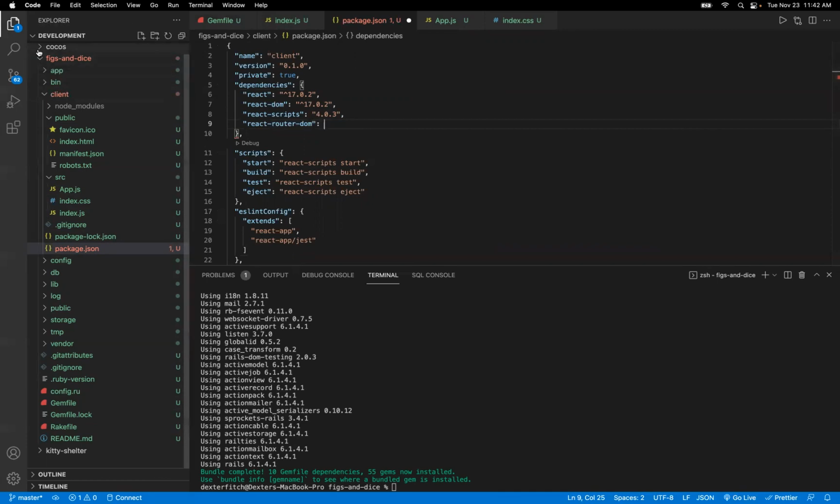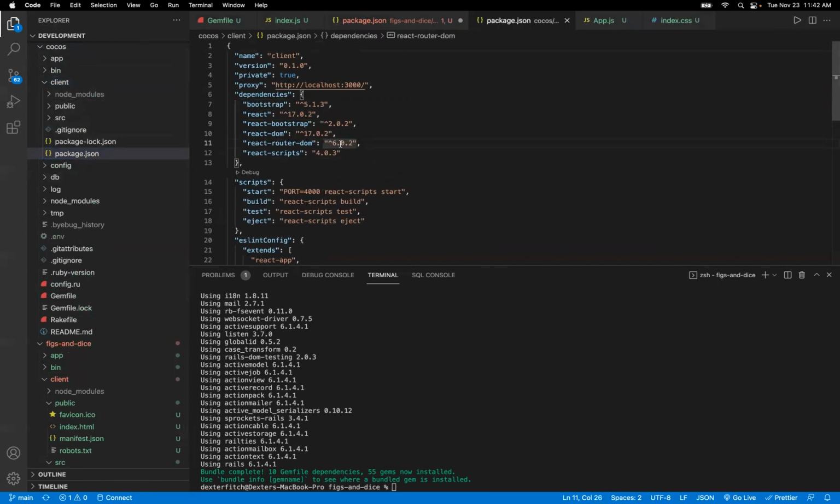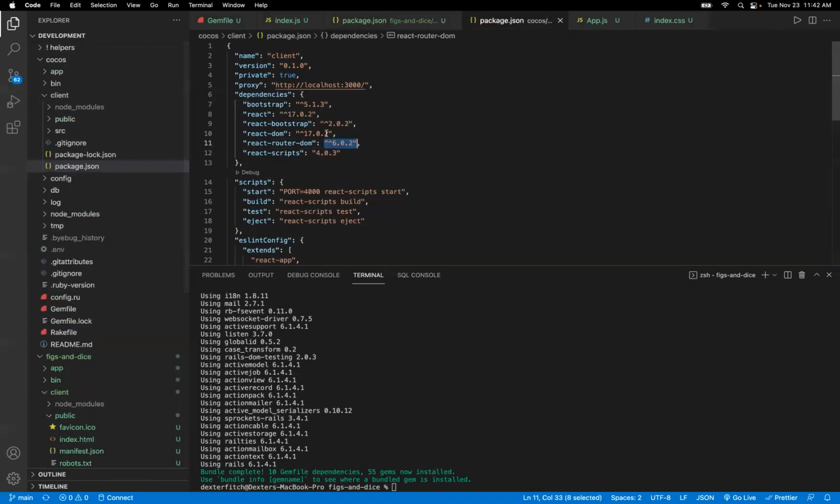And the newest version of that, let's go ahead and look back at some more recent work, is upwards of 6.2.0. So I'm going to go ahead and use that version as well. Okay. And looking back at my other project, I have these other packages, React Bootstrap, React Scripts. These are just extra things that you can implement if you're going to go with Bootstrap for your front end. I'm not going to be opinionated about that at this time, but you can definitely add them in like this.